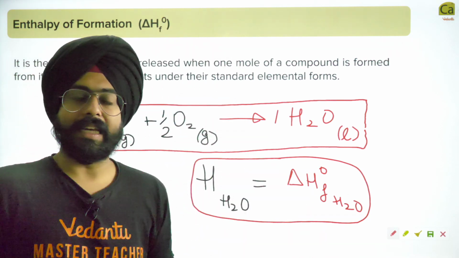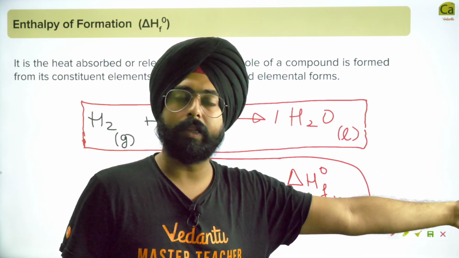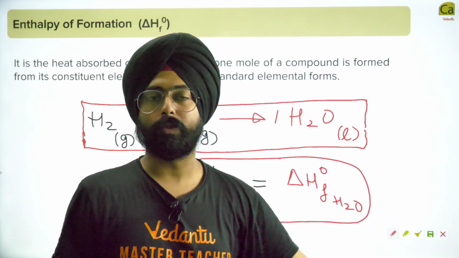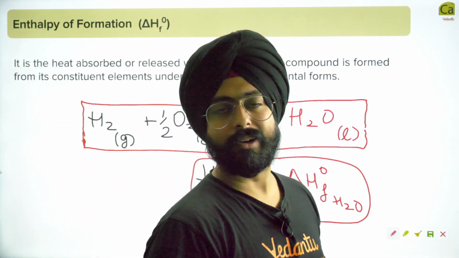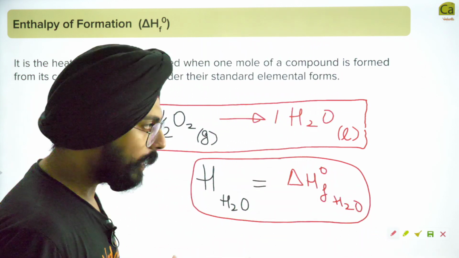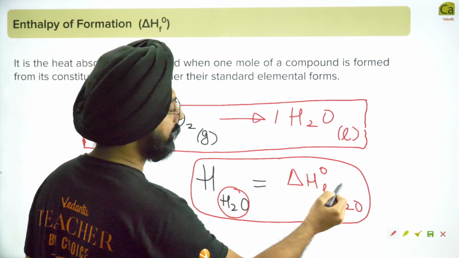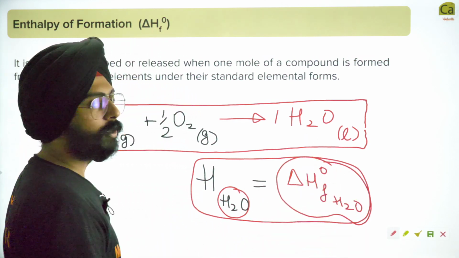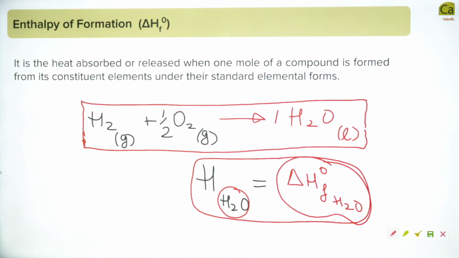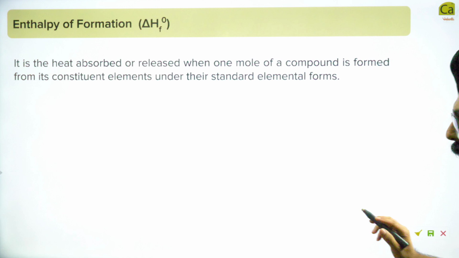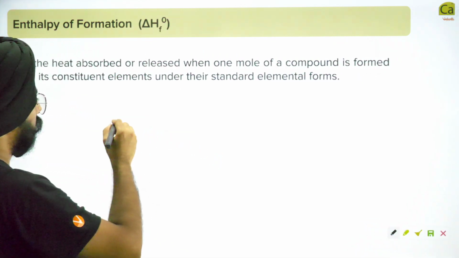क्योंकि अपन ने डिफाइन ही ऐसे किया कि स्टैंडर्ड एलिमेंटल फॉर्म के तो एंथैल्पी ही 0 है, उसको फॉर्म करने के लिए कोई एंथैल्पी नहीं लगती. सो डेल्टा एच एफ नॉट इज 0. So according to that definition we have chosen a standard that makes life easier. According to that standard, the absolute enthalpy of any particular substance is as good as the enthalpy of formation of that substance. Yeah. So now, my dear friends, using this idea, let's revisit what we had done in the beginning of the class, and after this we'll do a couple of questions and then the class will end.